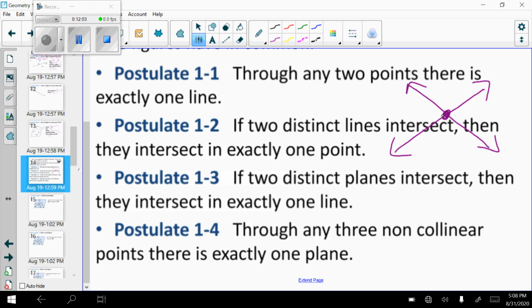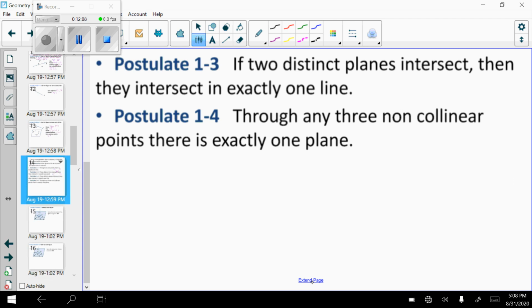Postulate 1-3, if 2 distinct planes intersect, they intersect in exactly 1 line. So I'll come down here and draw that picture. So here's my first plane. My second plane, these dotted lines are showing that it's back behind that.